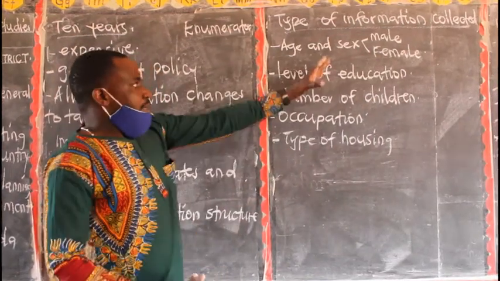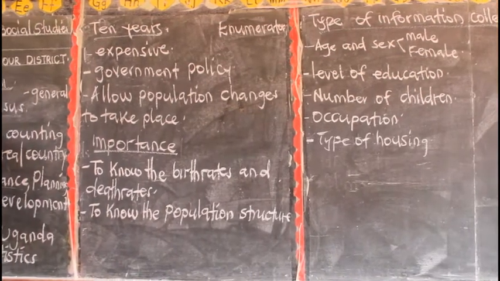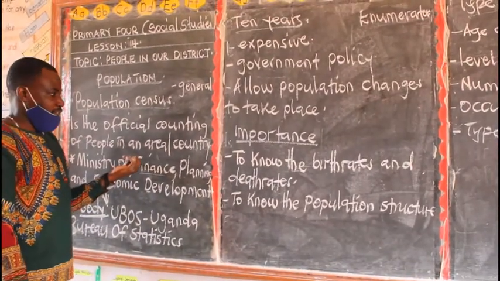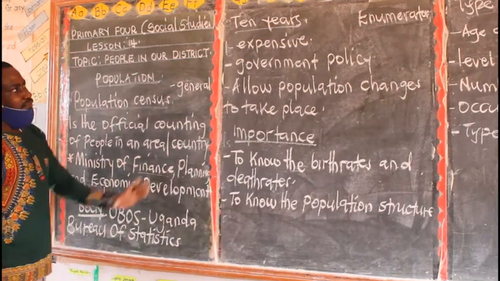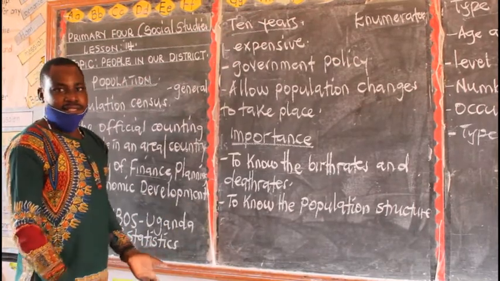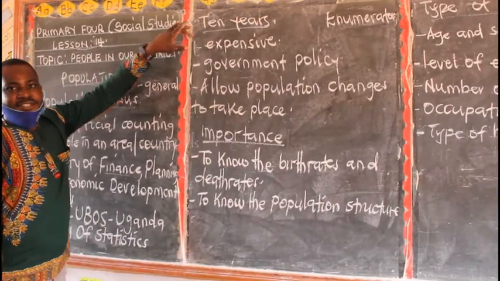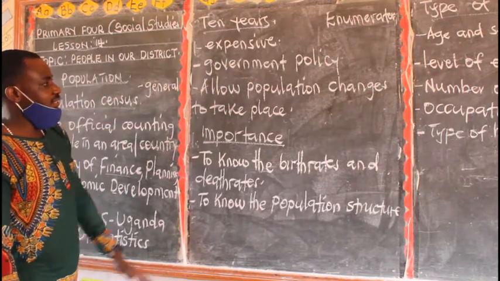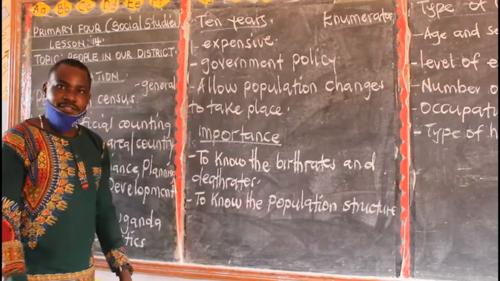So today we have looked at the population census, the definition of population census, the ministry responsible for organizing population census in Uganda, then the body responsible for conducting. Then why is population census carried out after every 10 years. I've given you the 3 reasons. One, population census is expensive. The second one is a government policy. Then the third one, to allow population changes to take place.